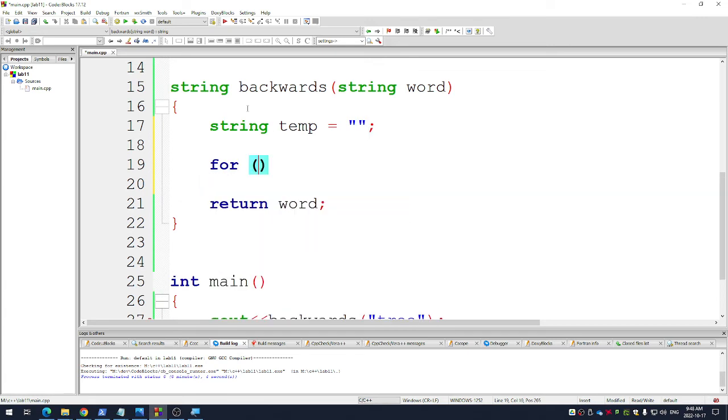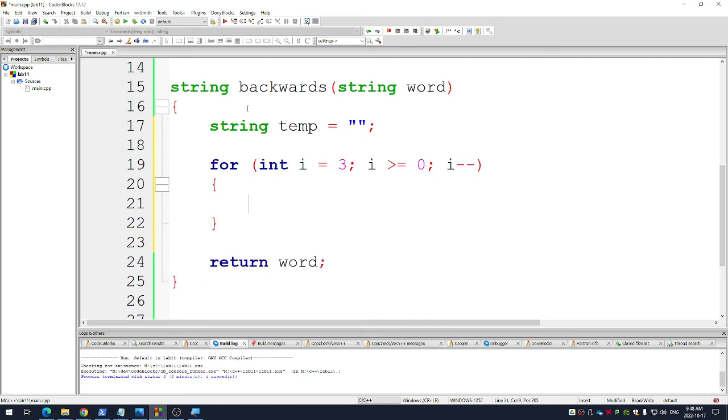So I'm going to go for int i equals, there's 4 letters in there, so I'm going to start actually on the 3rd letter. And then I want it to run as long as i is greater than or equal to 0. And then I want i to count down. Okay.